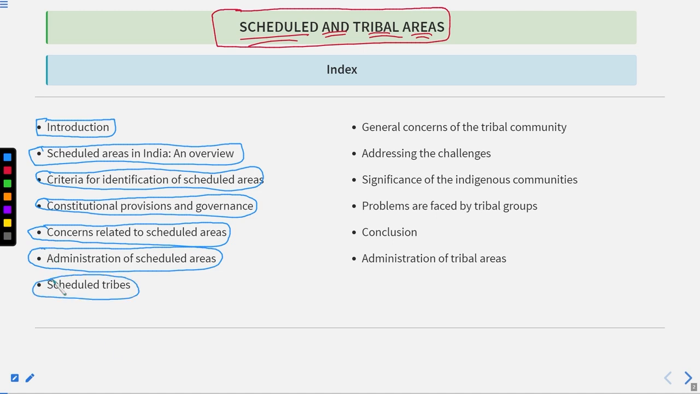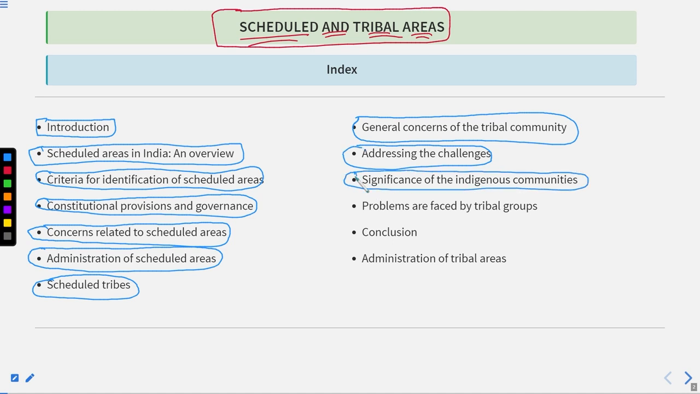the scheduled tribes, the general concerns of the tribal community, addressing the challenges, significance of the indigenous communities, problems faced by the tribal groups, conclusion, and the administration of tribal areas. Okay, so these are the topics that we are going to start in this particular lecture.